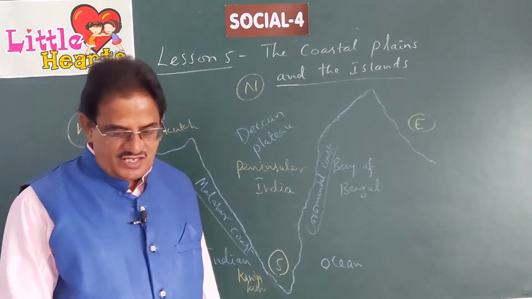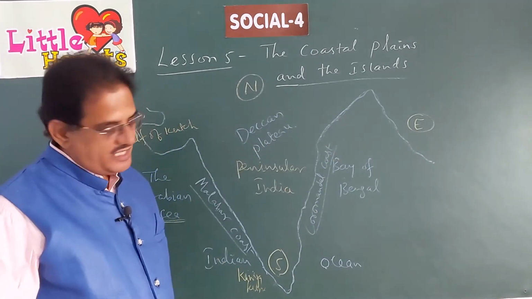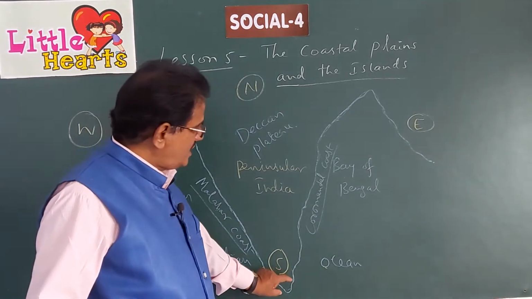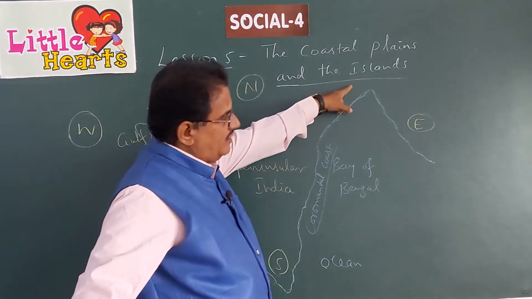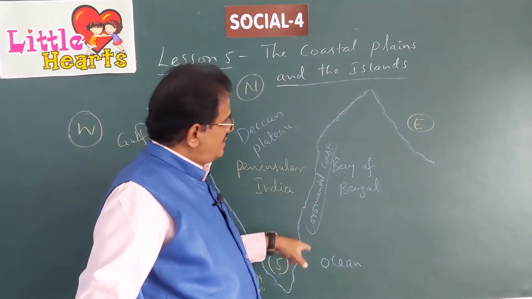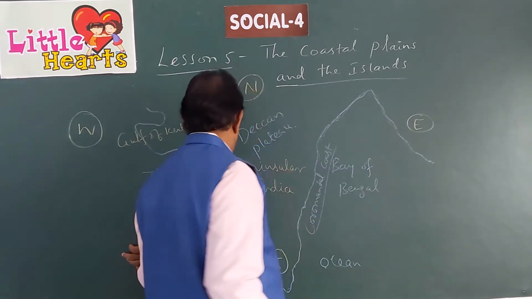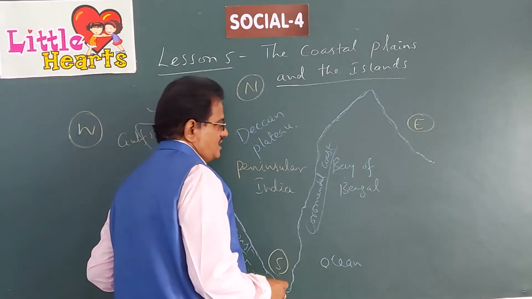In the same way, on the eastern side, the coastal plain extends from Kanyakumari to West Bengal along the Bay of Bengal. West Bengal is one of the states on the northeastern side of the country.